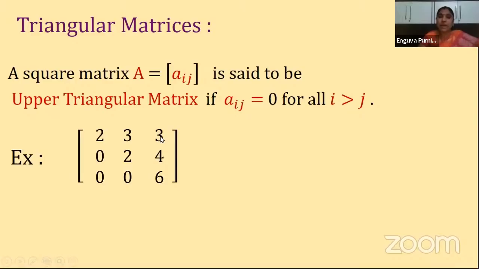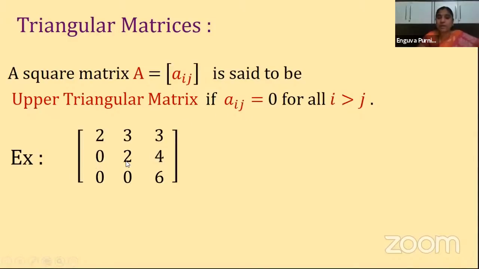And what is this? a13. Here also i is 1 and j is 3, so again i is less than j. And what about this one? Second row, first column, so it is a21. What is i there? Second row, that is 2. And the first column, j is 1. So a21 means i is greater than j, isn't it? So when i is greater than j, what value should we have here? It should be 0.